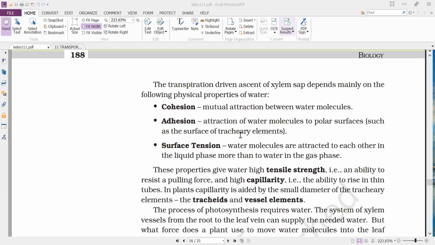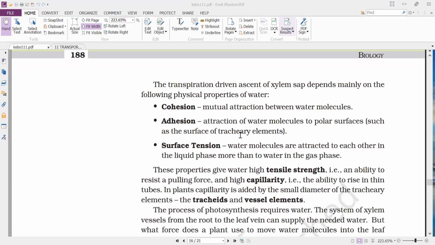That means the force of attraction between the water molecules within the water, we call it cohesion or cohesive force. And the force of attraction between the water molecules and the tracheids, we call it adhesive force. And these cohesive force and adhesive force help in keeping the water molecules together.